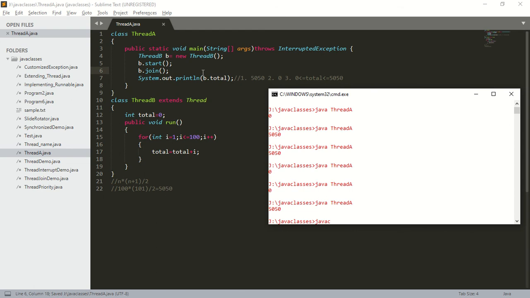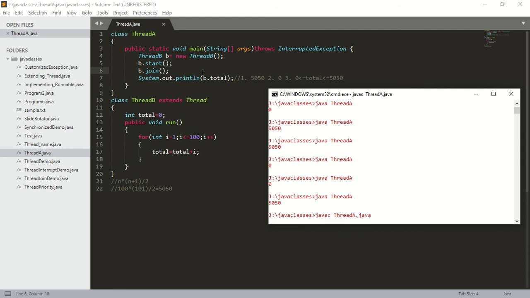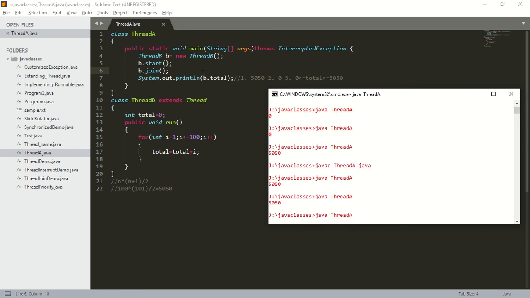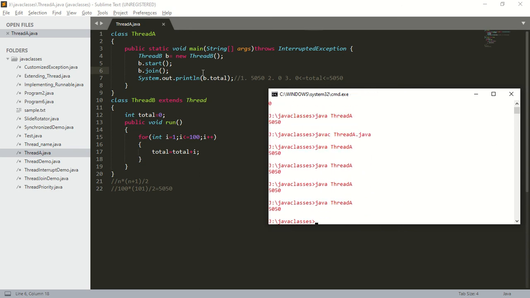Save this, compile: javac ThreadA.java, then java ThreadA. So in this case we are getting our desired result, that is 5050. So is this approach recommended? Even the join method is not recommended.